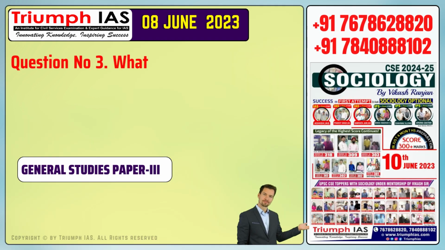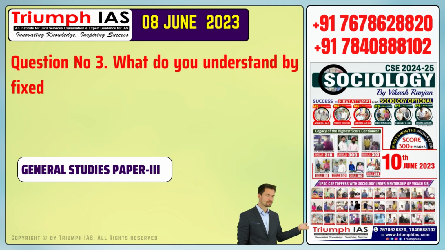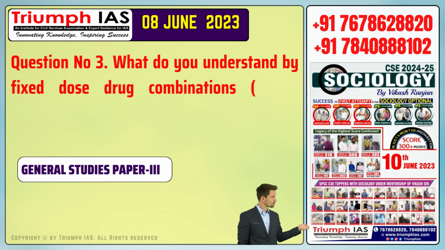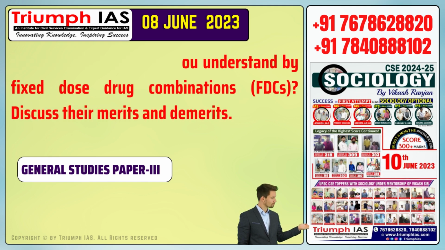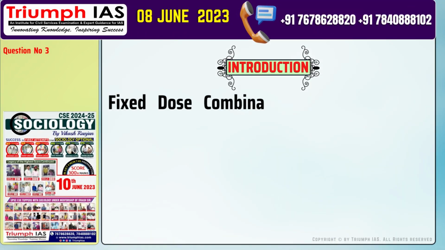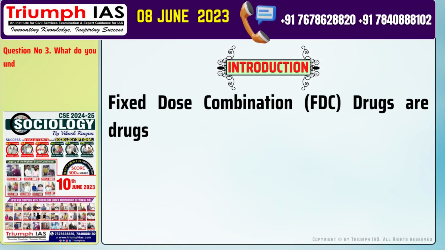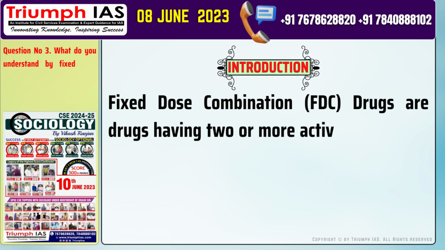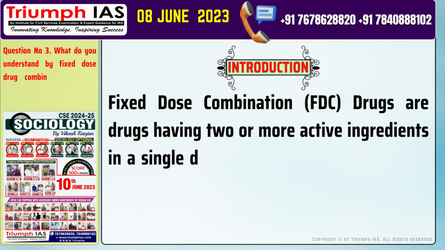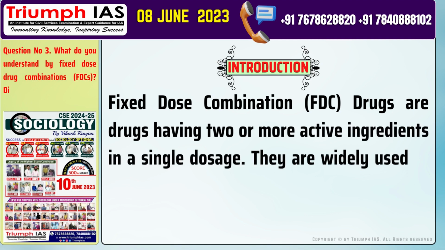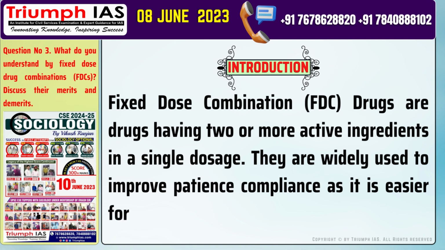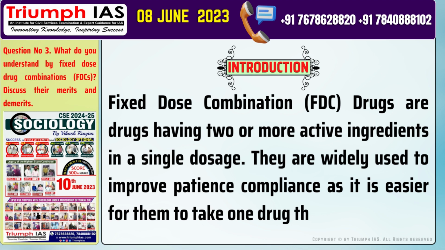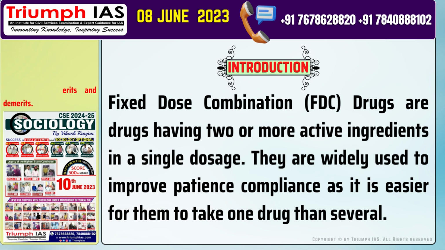Question number 3. What do you understand by fixed-dose drug combinations, FDCs? Discuss their merits and demerits. Let's start with the introduction of the answer. Fixed-dose combination, FDC, drugs are drugs having 2 or more active ingredients in a single dosage. They are widely used to improve patients' compliance as it is easier for them to take one drug than several.